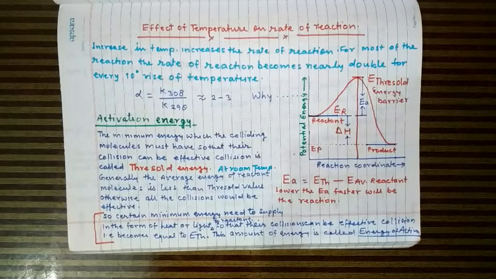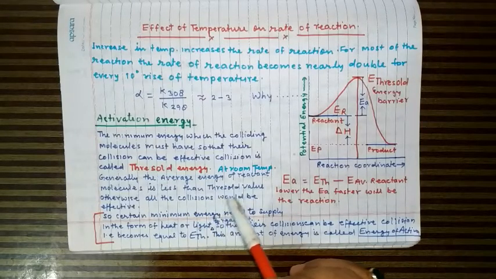Ineffective collision means when they collide with each other, no bonds are broken and atoms are not formed, and the reactant cannot be converted into the product. Only those collisions are effective in which the molecules possess a certain minimum amount of energy.